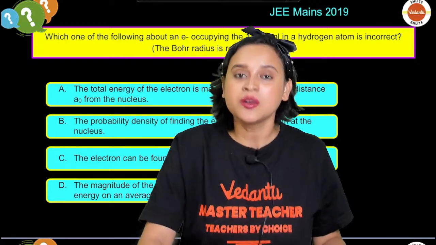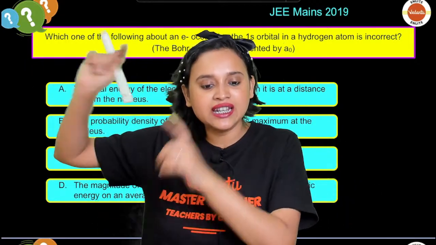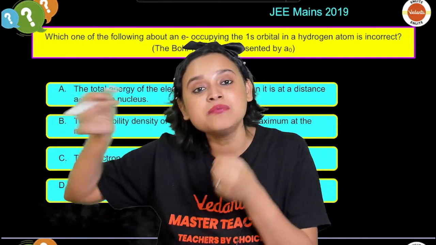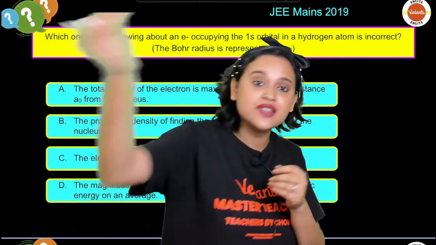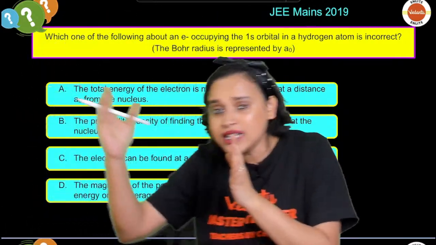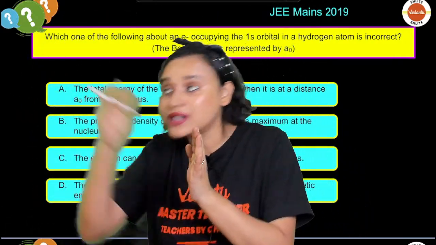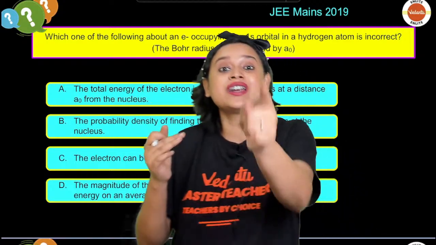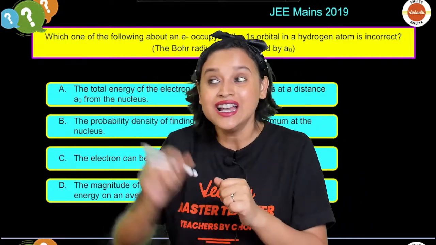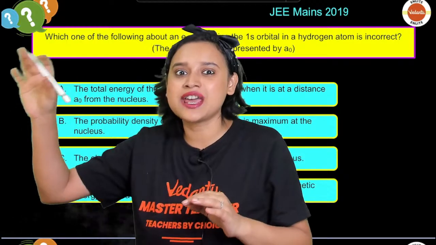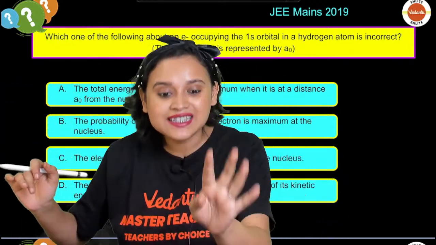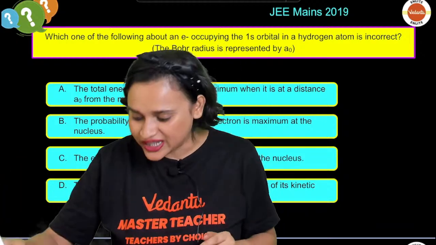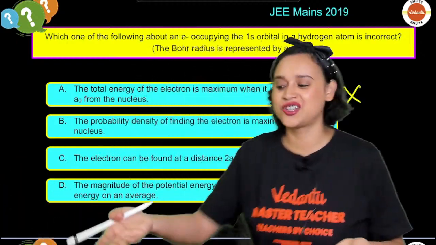Because at A0, the electron is at a stable position, right? That's why it is able to revolve. The moment it comes closer to the nucleus, it is not stable. That's where it will have higher energy. At A0, it is stable. If it is stable, then energy is less. So this right here is actually the wrong answer.